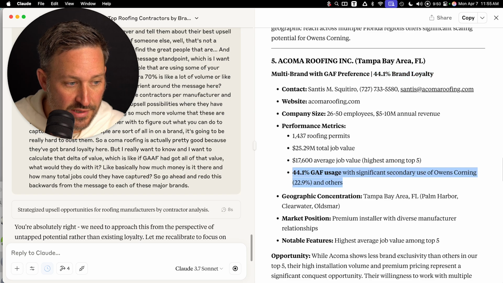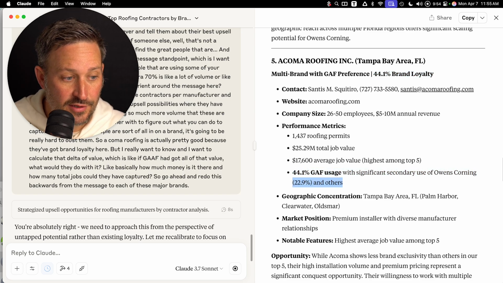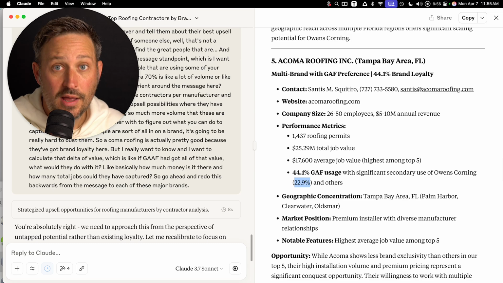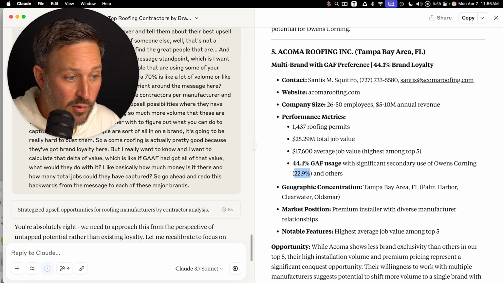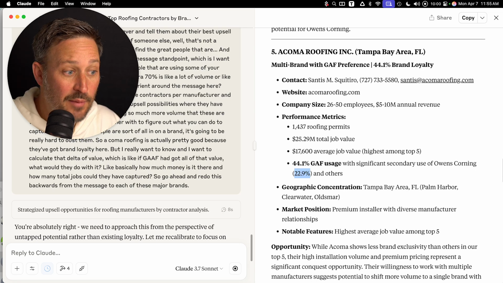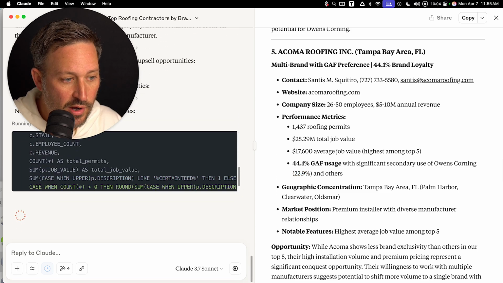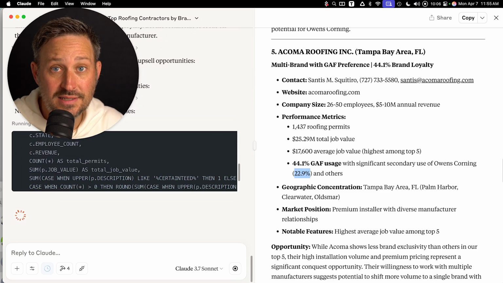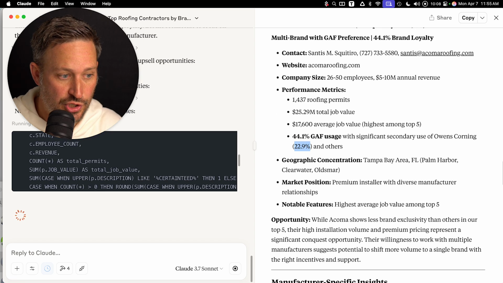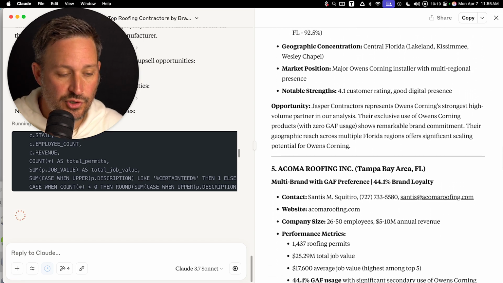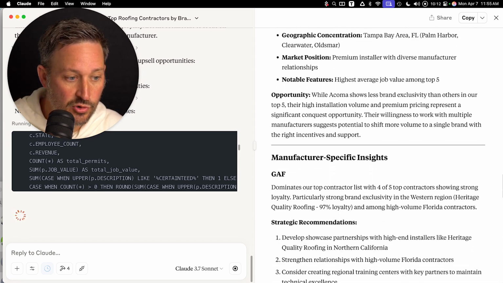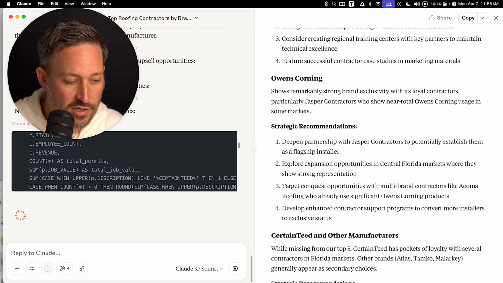Yeah. So you can see 44% GAF, 29% Owens Corning. Why? So this is a potential opportunity. Now, the other important thing to note is that we need to know the 22%, how much value that represents. These could be 10 jobs, but they could be huge jobs. And so really what we're trying to do is tell the GAF people who exactly they should contact.